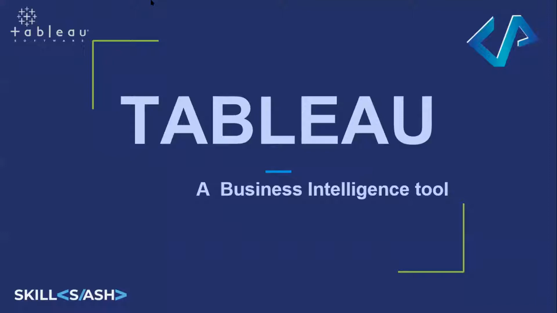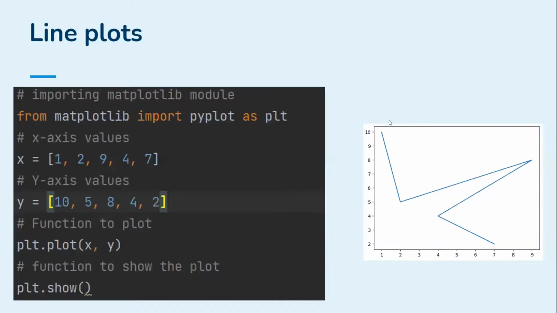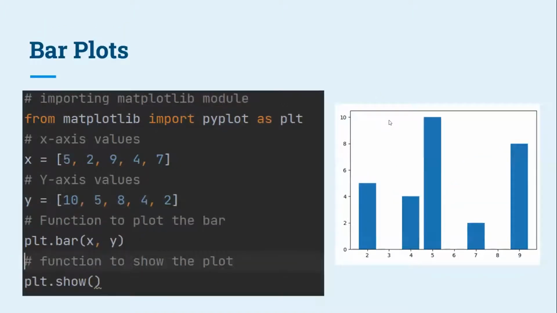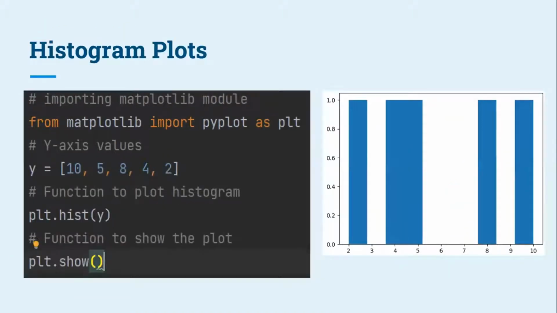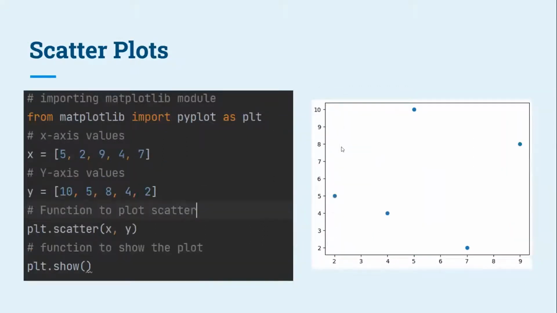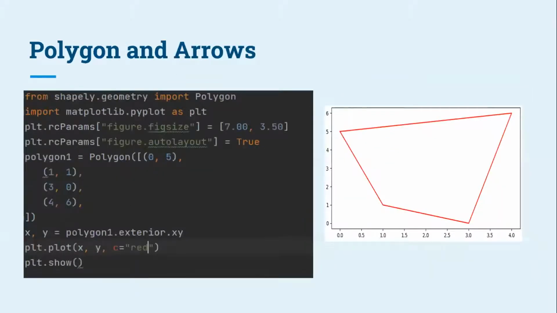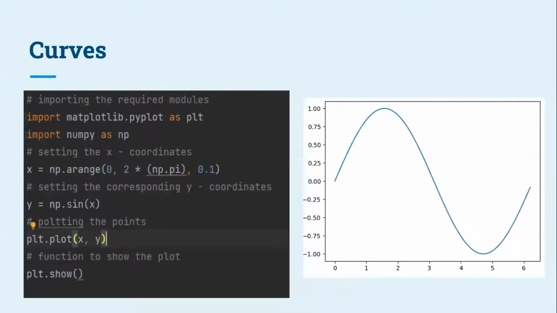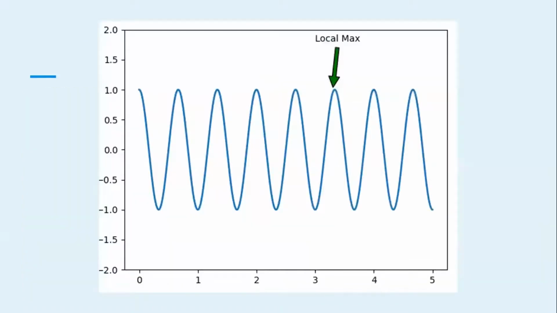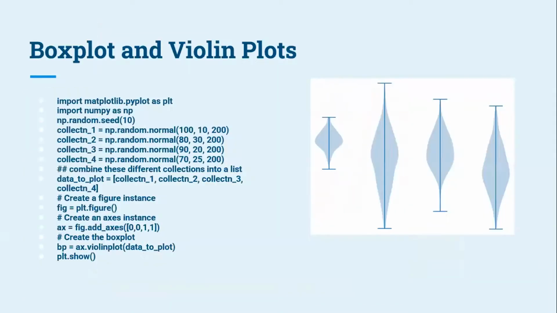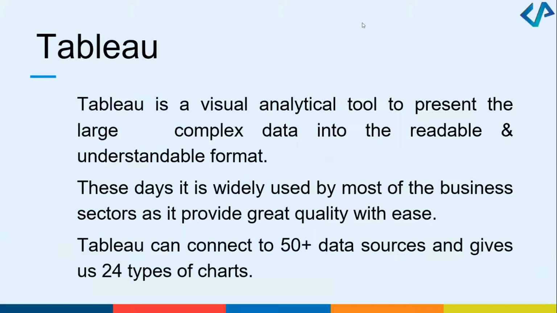If you quickly want to see them one more time, let me just quickly bring it up. So this is what we discussed, right? These are the different graphs which can be plotted using Matplotlib, which is one of the libraries in Python. These were the scatter plots, the shapes, the polygons and arrows. So for this, you need Python because you'll be using Matplotlib. Now the next thing, annotations. So these were some graphs which we can draw using Matplotlib, right?